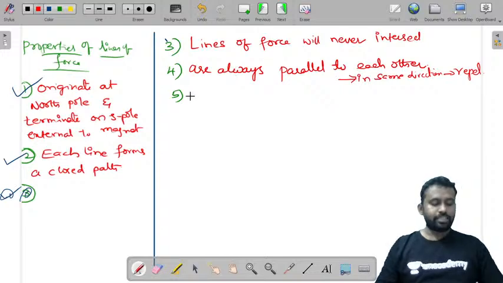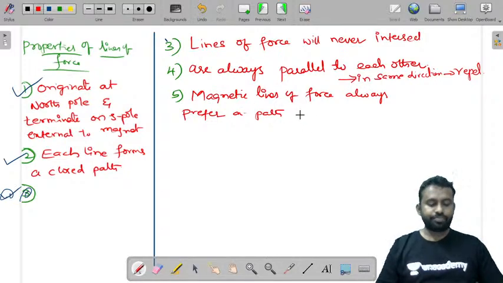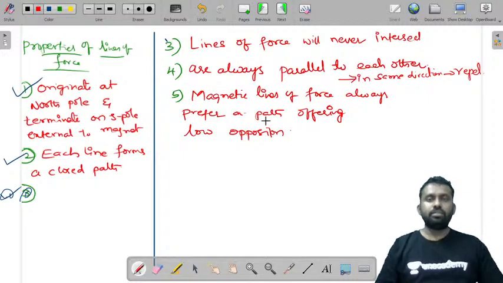Alright, so the next property is that magnetic lines of force always prefer a path offering low opposition, and this opposition is called reluctance.